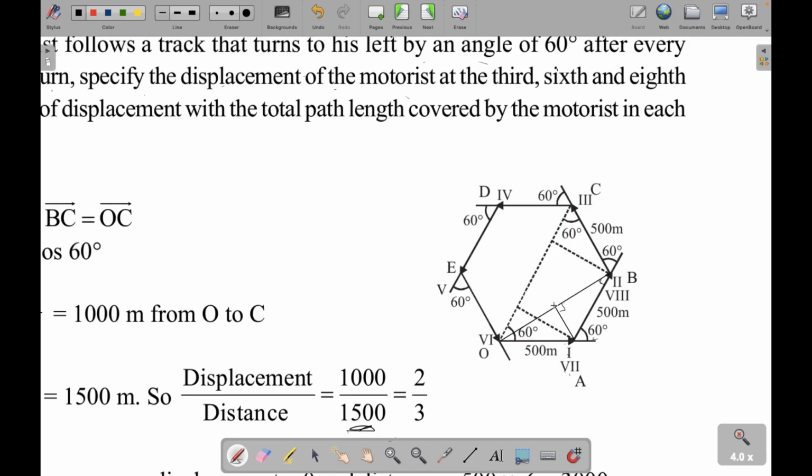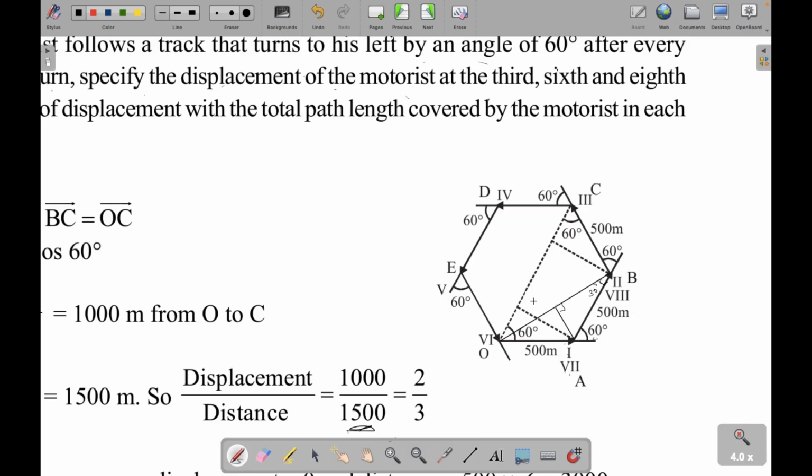Right, so can you find this value, this length? This is 30, this is 500. Can you tell me the value of this? So we will take cos here. So cos 30 is root 3 by 2.